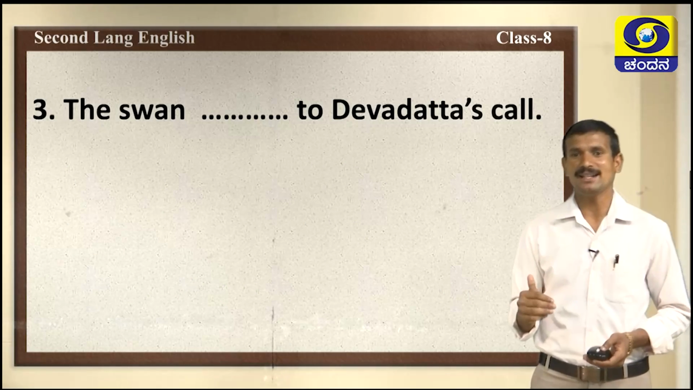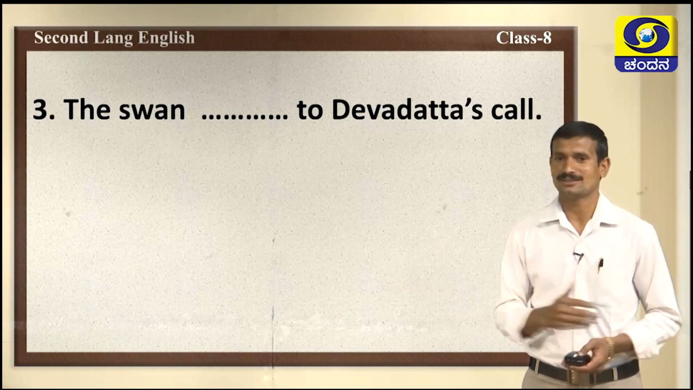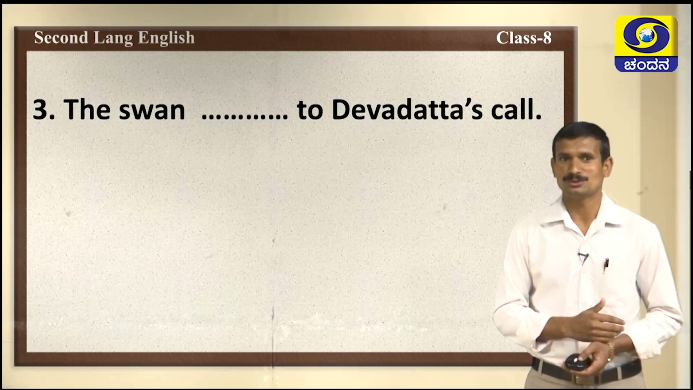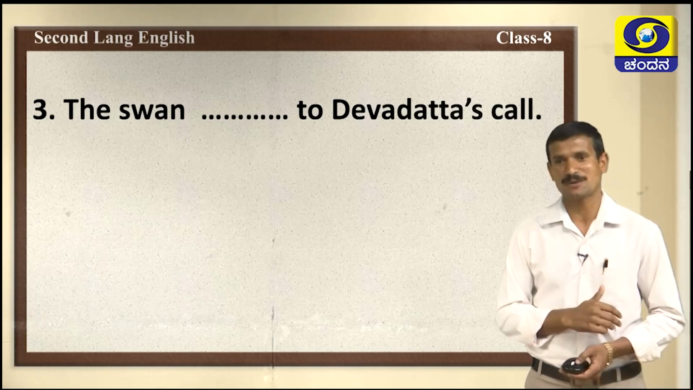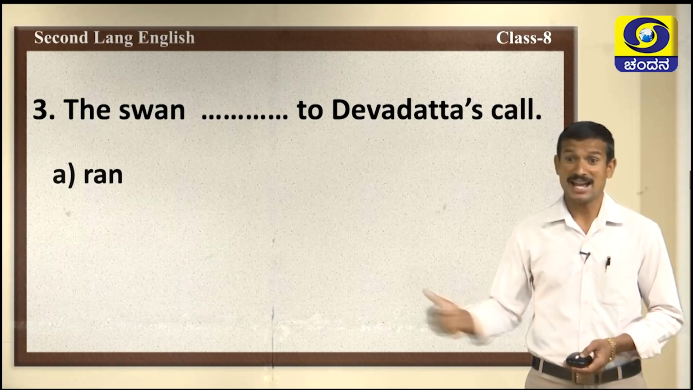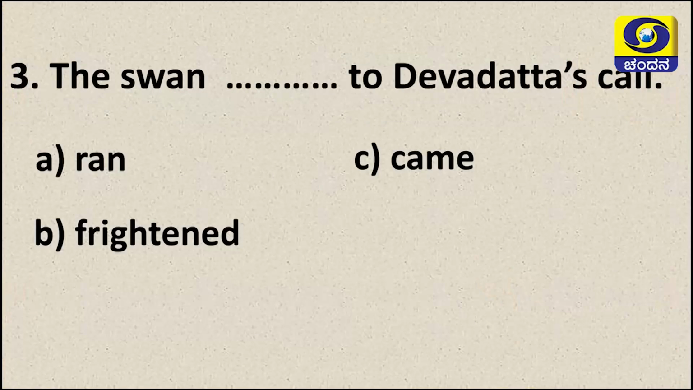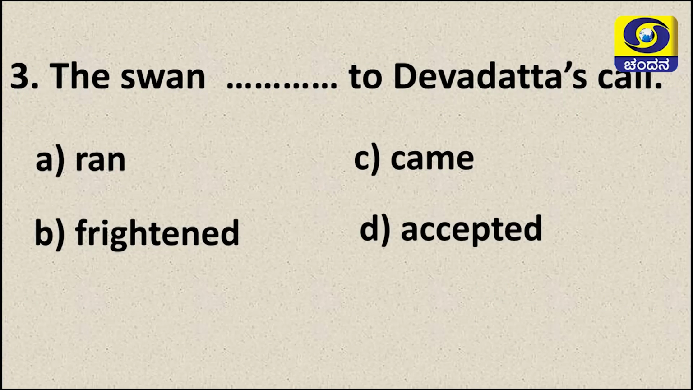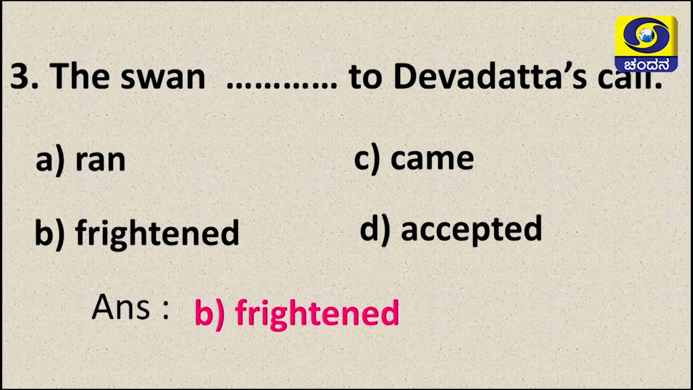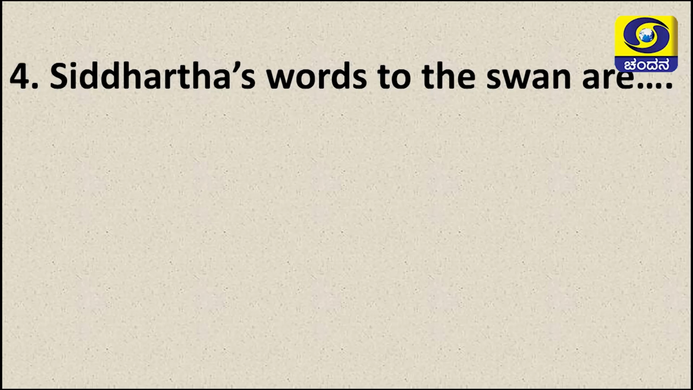Now, let's move to the third question. The swan dashed to Devadatta's call. What did the swan do when Devadatta called the swan? Ran, then frightened, then came, and then accepted. What did the swan do? Yes, you are right. The swan frightened to Devadatta's call. Good. Now, let's move to the last question.